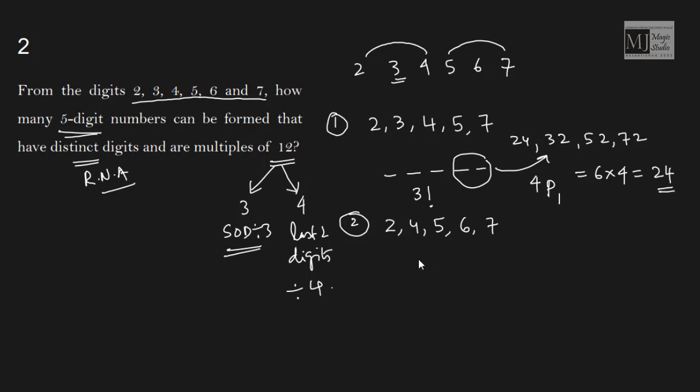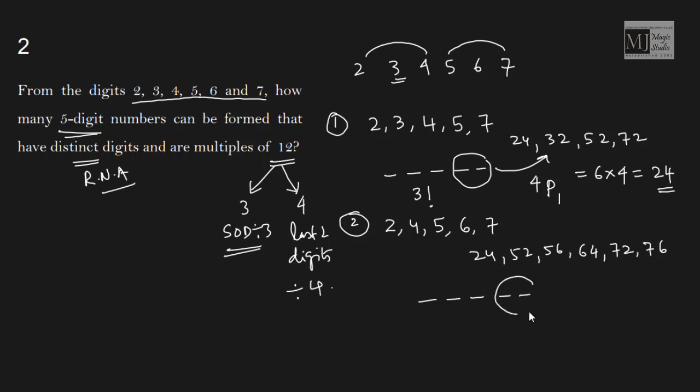Next question is again the same question. Let us try how many pairs we can have. With 2 we can have 24, with 4 nothing, then with 5 we have 52, 56. Then with 6 I can have 64. With 7 we can have 72 and then 76. So 1, 2, 3, 4, 5, 6.